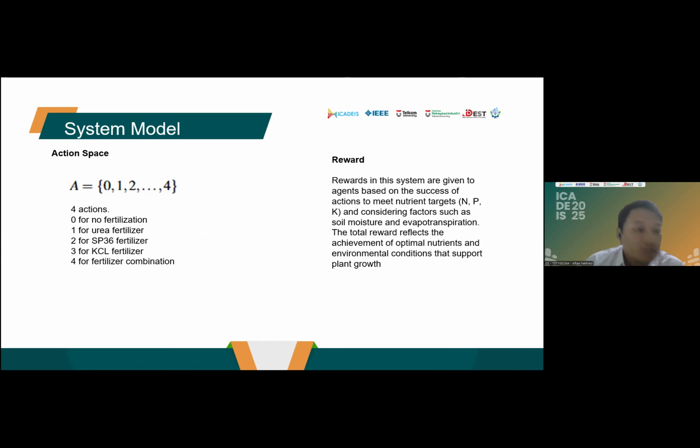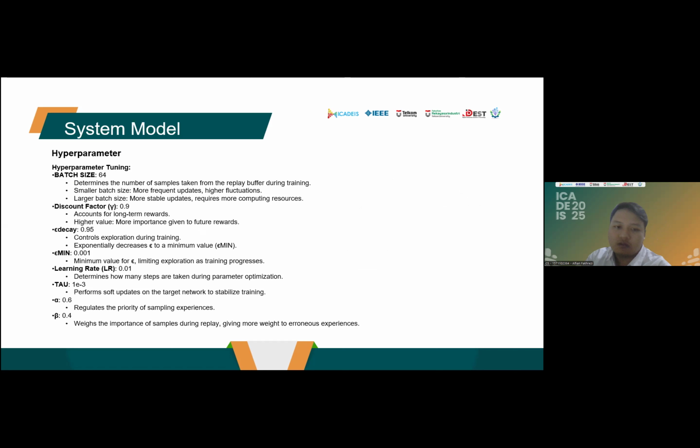fertilizer combination. And reward in the system is given to the agent based on the success of the action to meet the nutrient targets: nitrogen, phosphor, potassium, and considers factors such as soil moisture and evapotranspiration. The total reward reflects the achievement of optimal nutrient and environmental conditions that support plant growth.